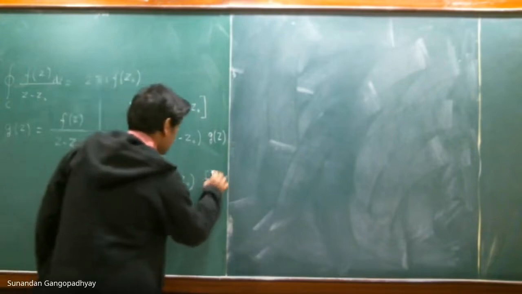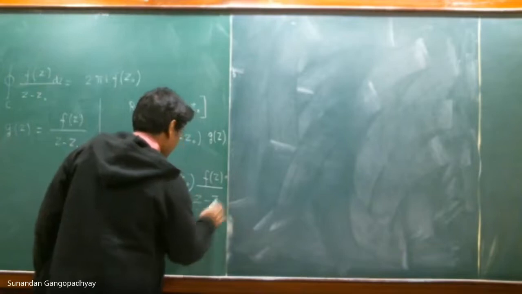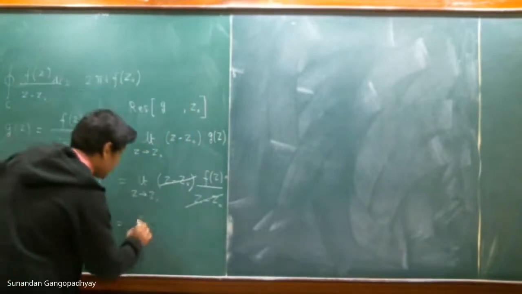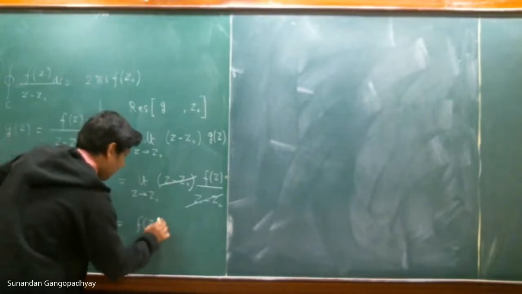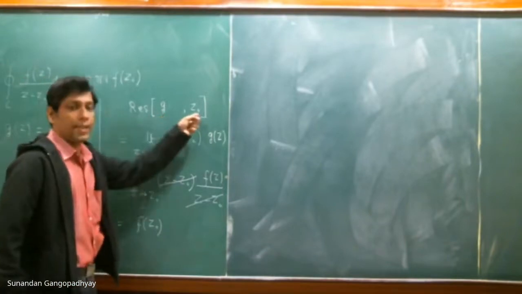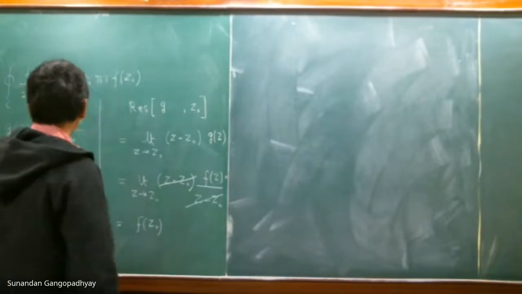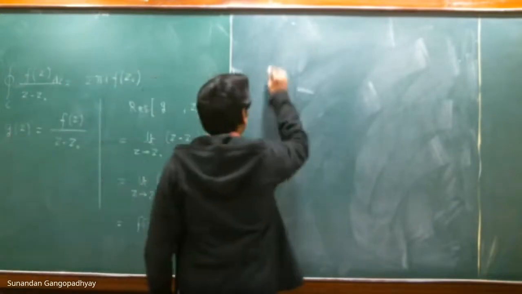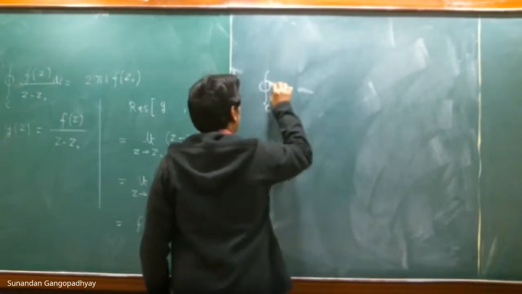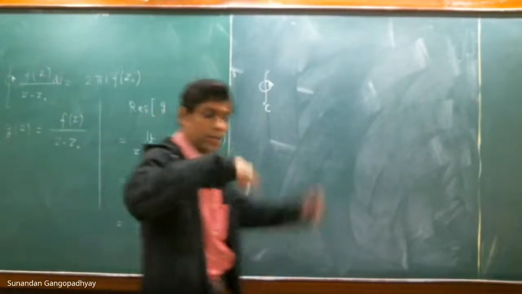And g(z) is f(z)/(z - z0). So this factor will cancel, and in the limit this becomes f(z0). So the residue of g at z0 is basically f(z0), and therefore you can write the following. I put an arrow like this to indicate the orientation along which you traverse the curve.